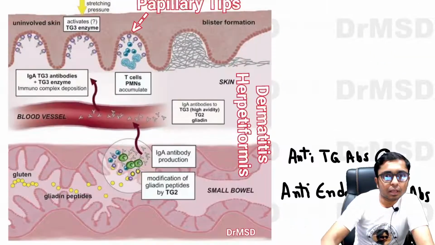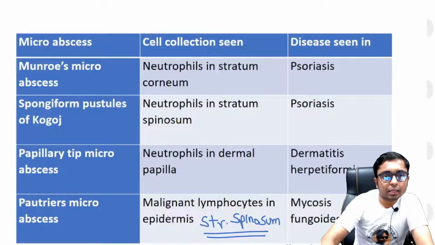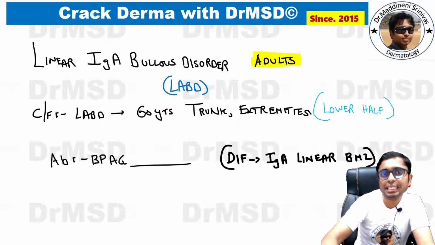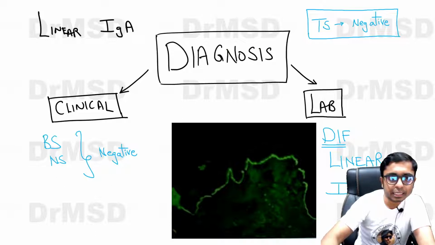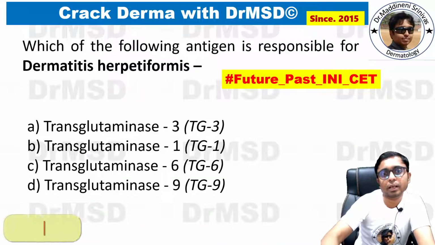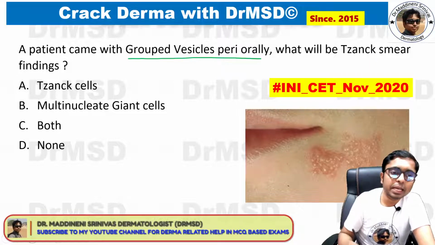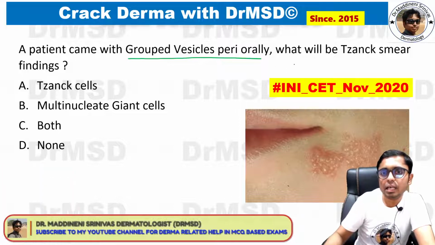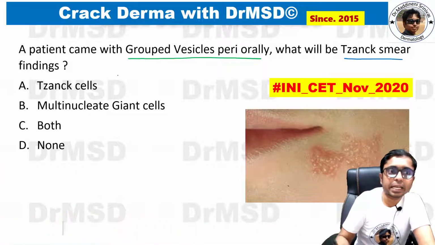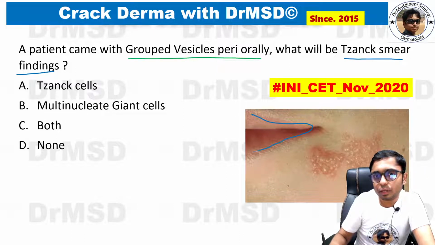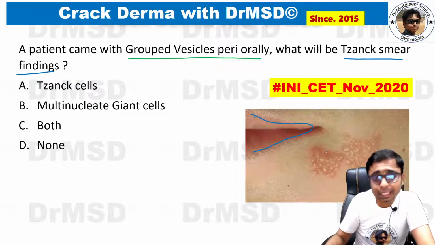Okay, let us move on to the next question. These are all very important, but we are just quickly seeing the questions and answers, so we are skipping all this. So this is the next question. A patient came with grouped vesicles periorally. What will be the Tzanck smear finding? So this is the MCQ, and for your information, these are the lips, and periorally you are able to see grouped vesicles over an erythematous base.